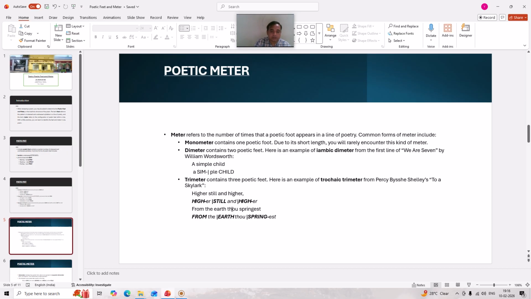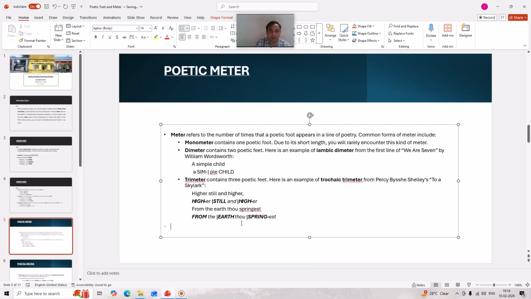From the earth thou bringest. Here also we find that a stressed syllable is followed by an unstressed one, and this is how even in this line there is the usage of trochaic meter three times, and that is why it is called trimeter.